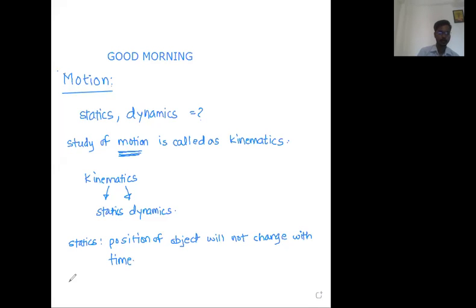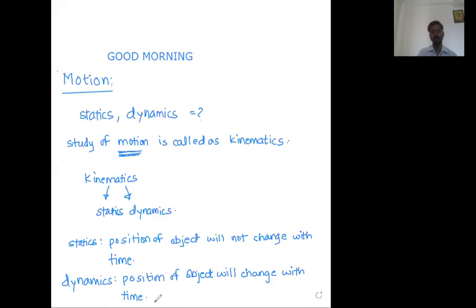And dynamics means what? Dynamics means position of the object will change with time. In dynamics, that is when the particle is in motion, we will say position of the object is changing with time. So write down: position of object will change with time. Try to understand the words first, and their meaning. टाइम नुसार बाळांनो ऑब्जेक्टची जागा किंवा पोझिशन बदलणार आहे.